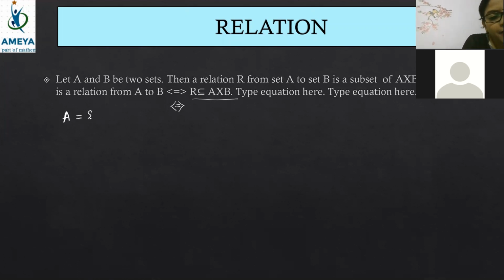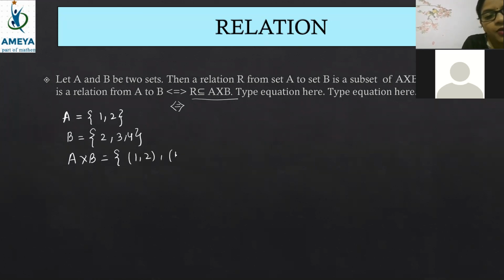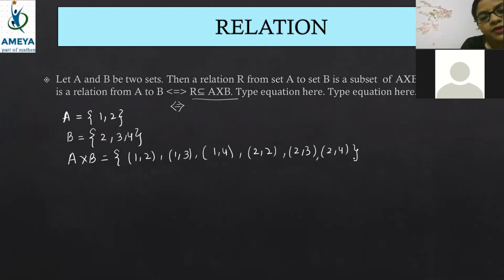If A is a set containing elements 1, 2, and B is a set containing elements 2, 3, 4, then the Cartesian product A cross B will be, try to understand with this example: (1, 2), (1, 3), (1, 4), (2, 2), (2, 3), and (2, 4). Fine. So how many elements are present inside, beta?